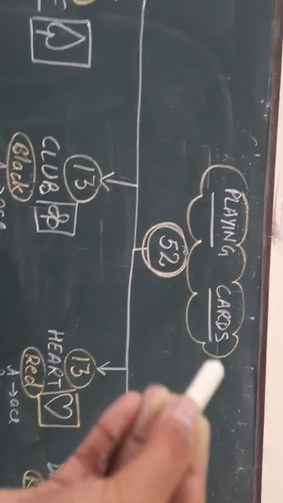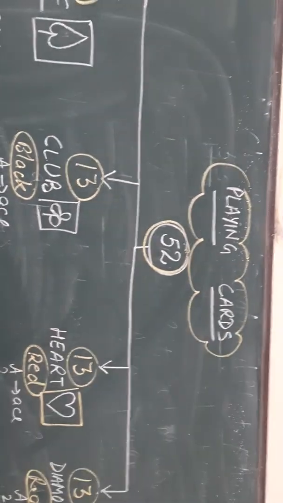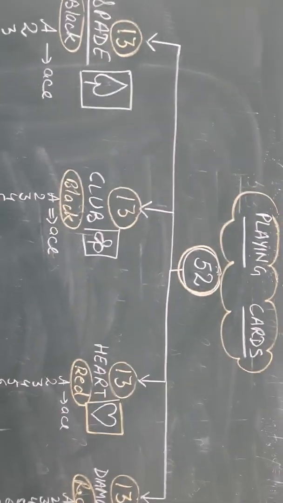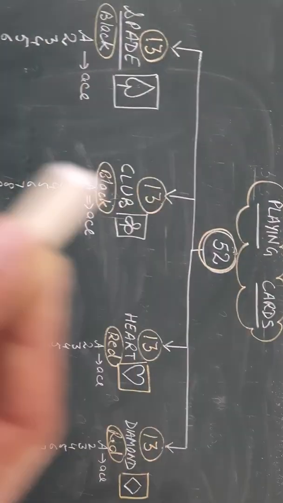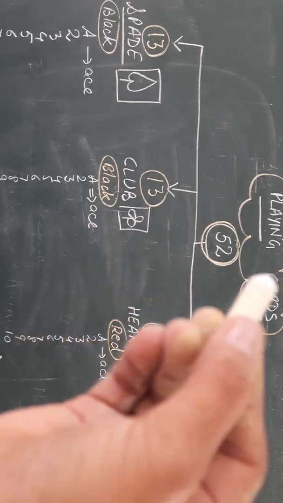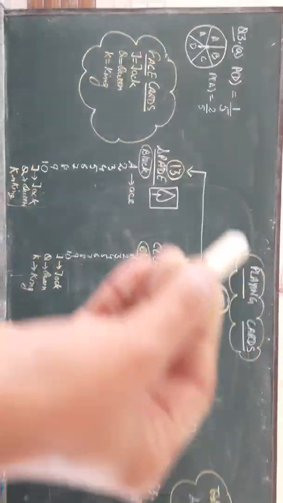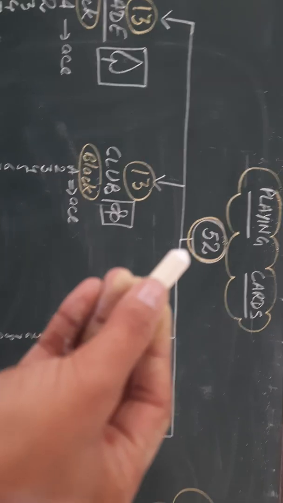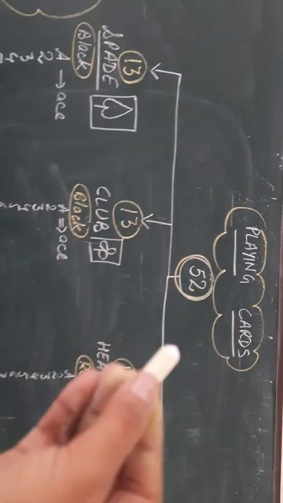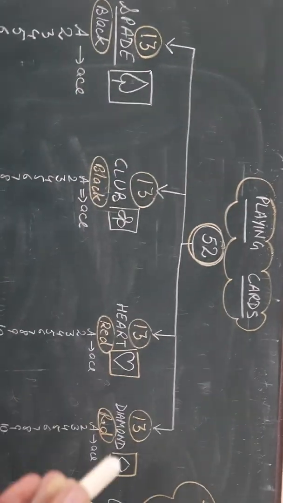Now playing cards, total 52 playing cards are there. If you have the playing cards at your home, you can check this information from them also, and I'll show you a picture also of the playing cards. And you have to make this table in your notebook in the same way. Total 52 playing cards are there, and they are divided into 4 categories.